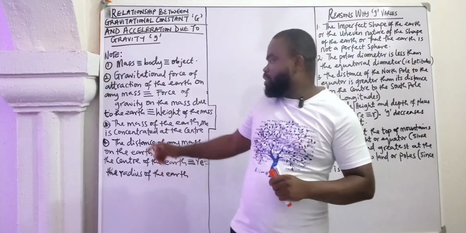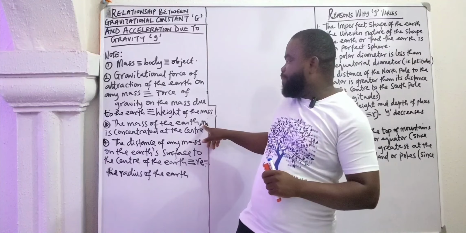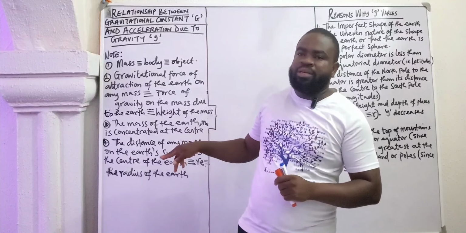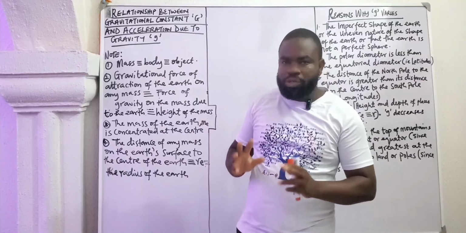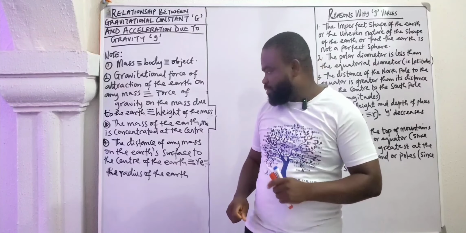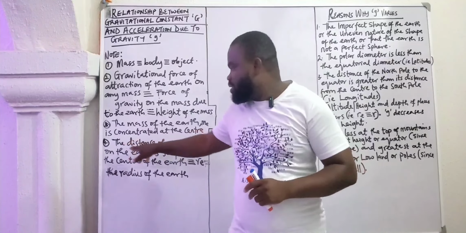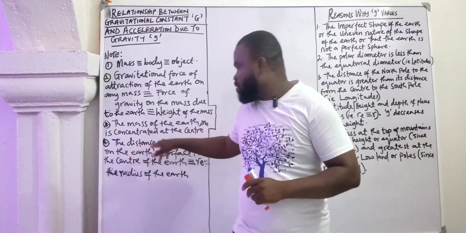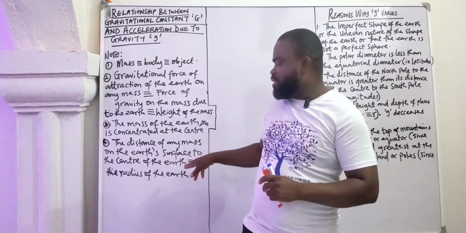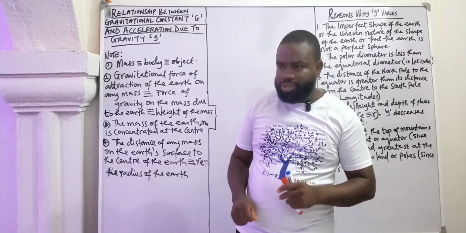Number 3 point to note is that the mass of the Earth, given by letter M subscript E, is concentrated at the center of the Earth. So it is believed that the mass of the Earth is concentrated at the center of the Earth. Number 4, the distance of any object, any mass, any body on the Earth's surface to that center of the Earth is the same as the radius of the Earth, or the Earth's radius.